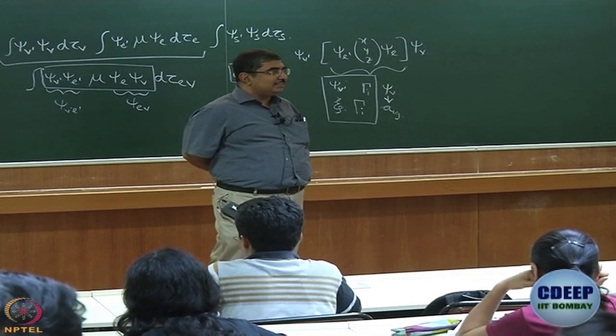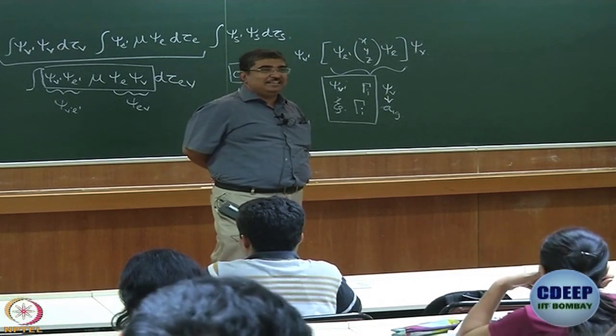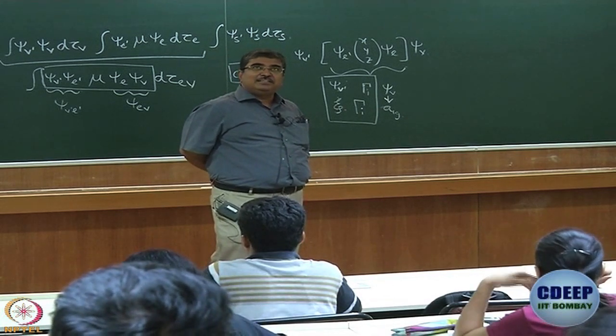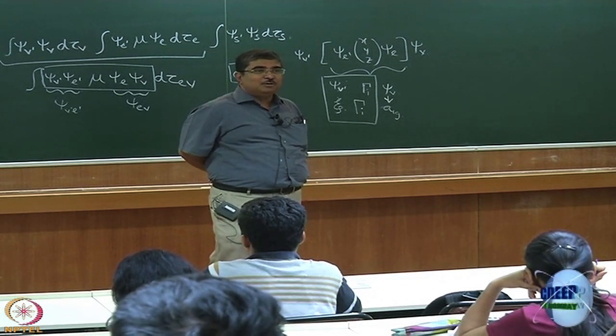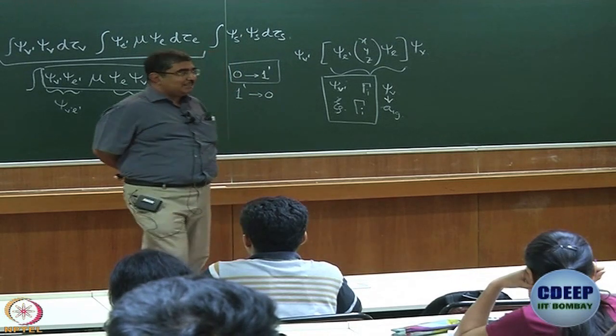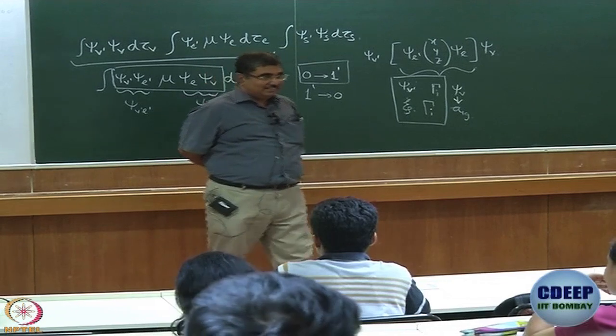Not 6? So, 3 into 12 minus 6, how much is that? 30. In one of the exams, I have forgotten whether it was 442 or 801, I had actually asked this question, find out the symmetries of normal modes of vibration of benzene.